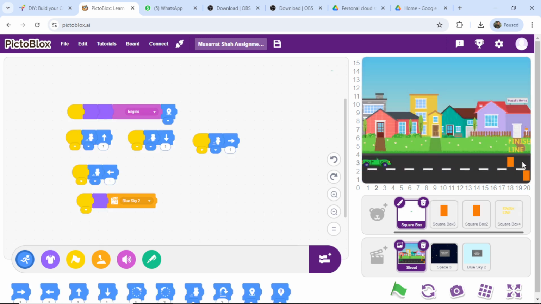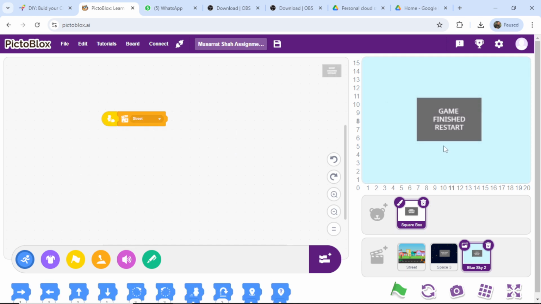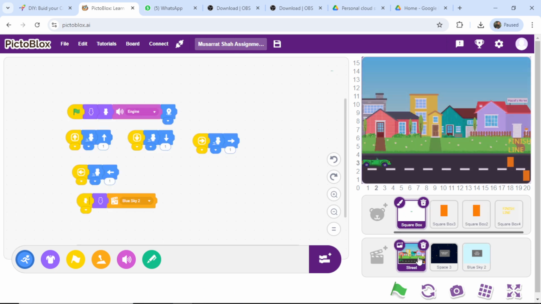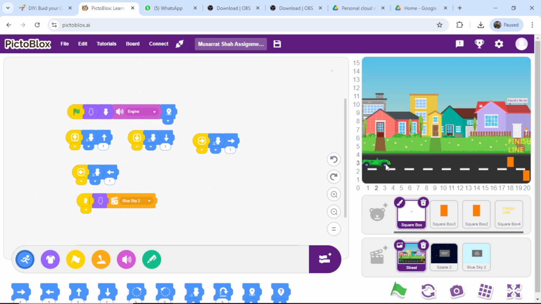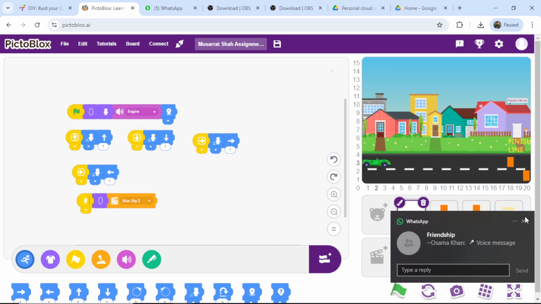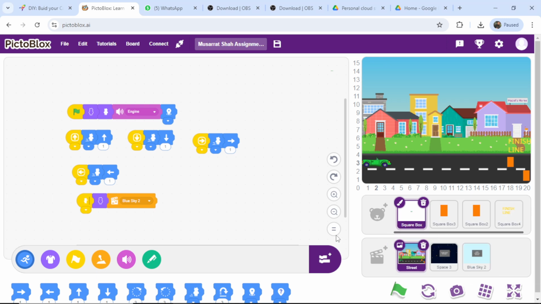If it reaches the finish line, the third screen will appear, game finished. Game over and game finished. So there are sprites and the respective code is seen. Let's execute the